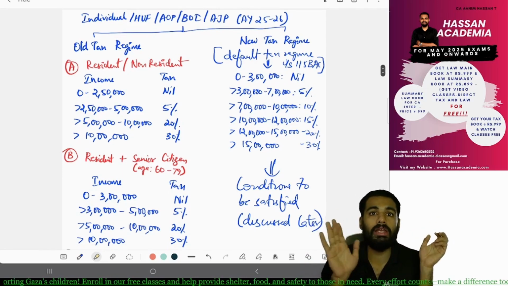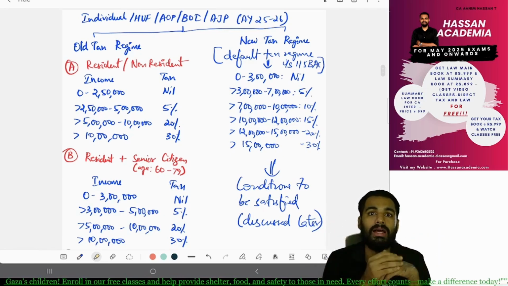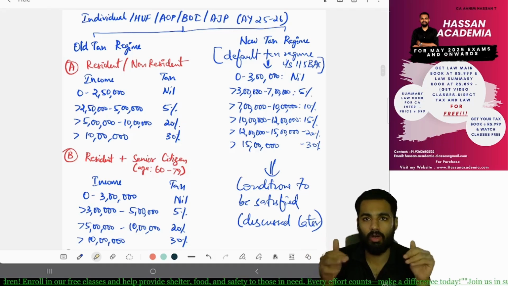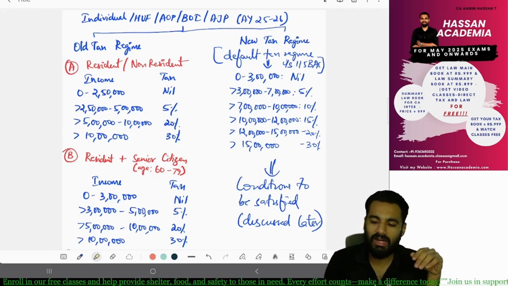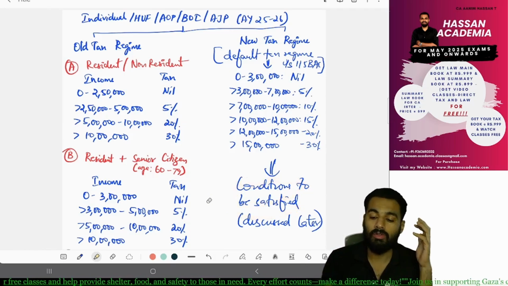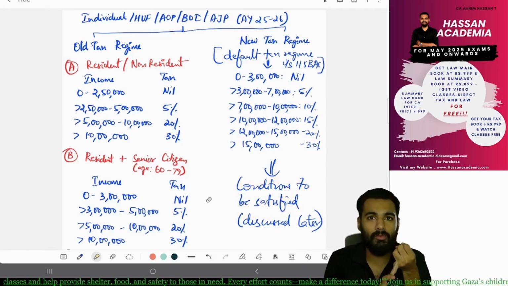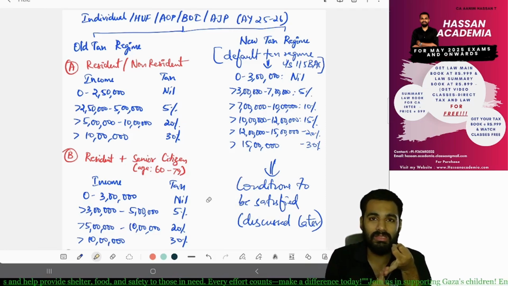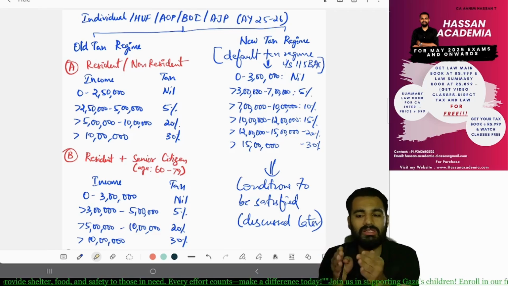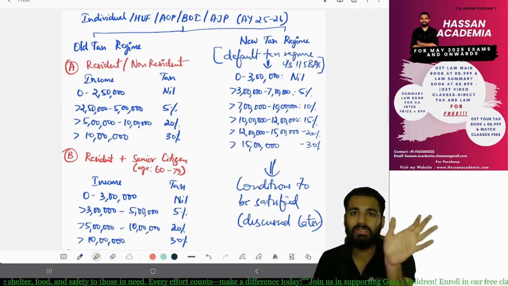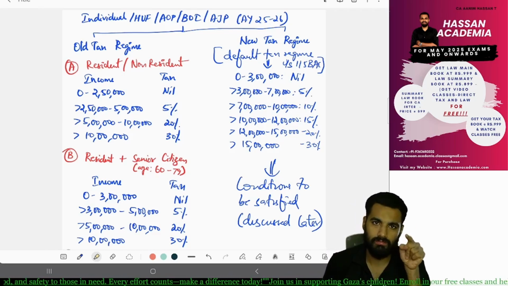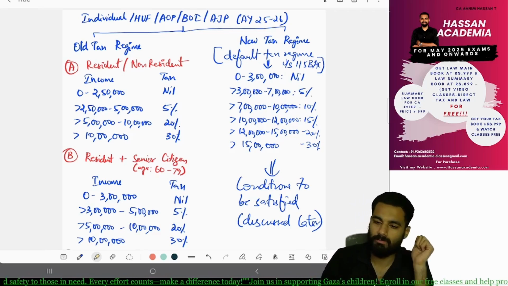A normal individual cannot plan between the old tax regime and the new tax regime. What is the reason? A person who does not know the income tax act or income tax law cannot do this. The reason is there are conditions regarding the new tax regime that have to be complied with. What exemptions and deductions are allowable for the old and new tax regime is all particularly in income tax law, which a normal citizen cannot understand. Only a chartered accountant can. Yes, good.